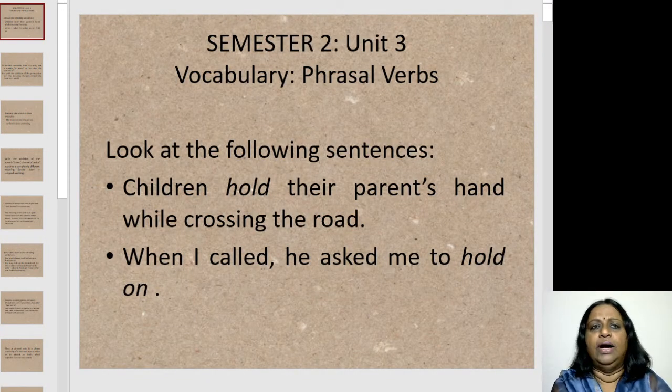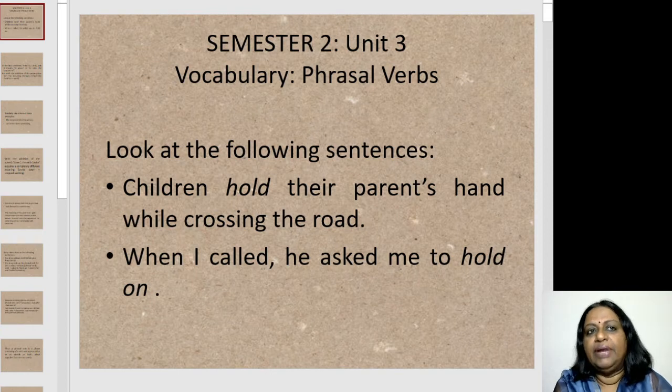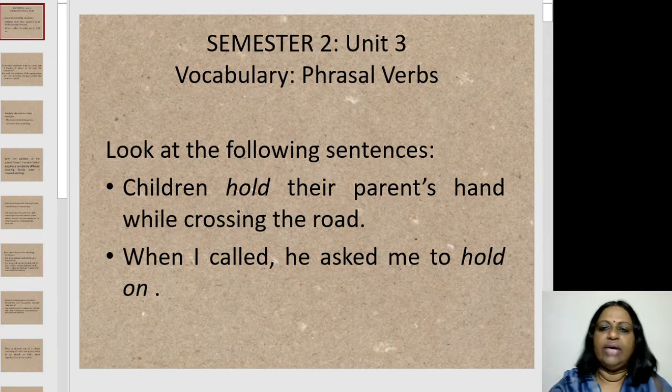What are phrasal verbs? Phrasal verbs are phrases that indicate action. They are generally used in spoken and written language and also sometimes in informal texts. For example, such verbs include turn down, come across, run into. Phrasal verbs consist of a verb and a preposition or an adverb. For example, get up, go through, write down, take after. These are some examples of phrasal verbs, but let's look at it in detail.